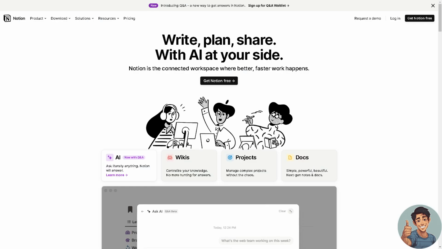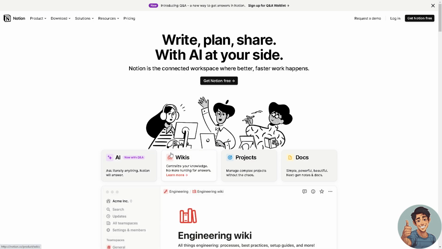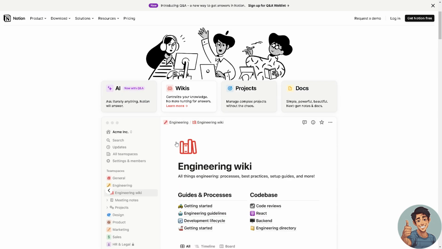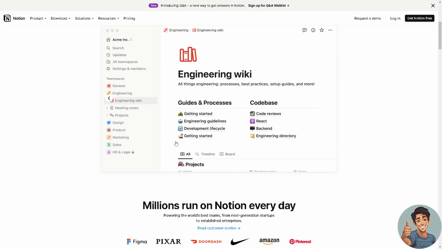And again, we have separate comparison videos for Notion, so you might want to check our channel. But basically, it's a powerful all-in-one workspace and productivity tool that combines note-taking, project management, database organization, and collaboration features in a single platform. It offers a flexible and customizable environment where users can create and organize content in various formats to suit their needs.